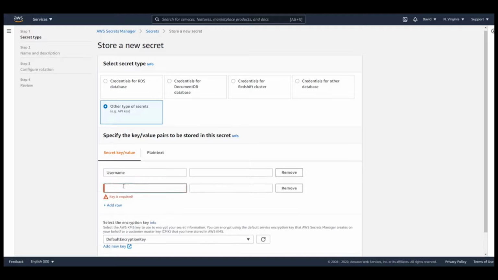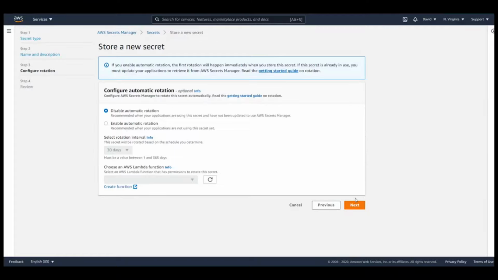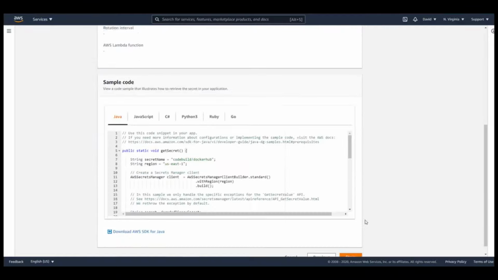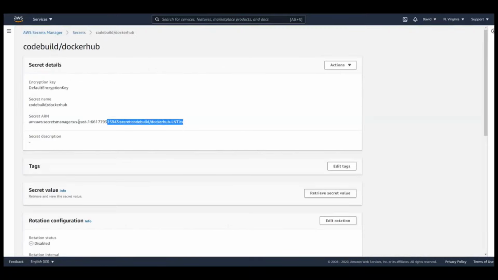We can call this CodeBuild/DockerHub. Doesn't really matter what you call it. The only thing we need to get from this is the ARN of this secret. So we're going to copy this and we're going to store it somewhere safe.